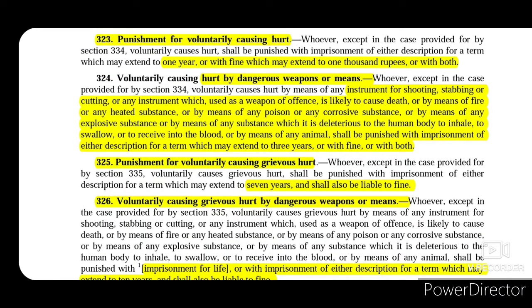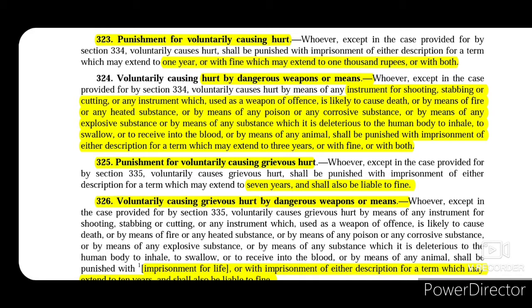Now section 323 talks about punishment for voluntarily causing hurt. So if someone voluntarily causes hurt, then he will be punished with imprisonment for a term which may extend to 1 year, or with fine which may extend to 1000 rupees, or with both. And section 325 talks about punishment for voluntarily causing grievous hurt. So whoever voluntarily causes grievous hurt will be punished with imprisonment of either description for a term which may extend to 7 years and shall also be liable to fine.